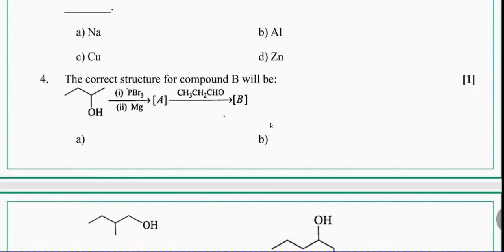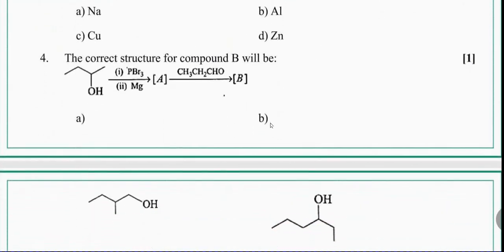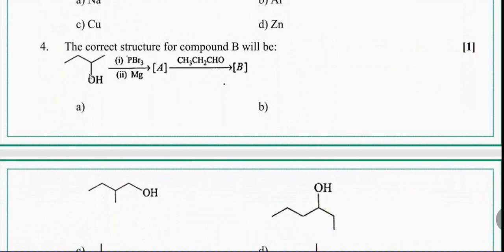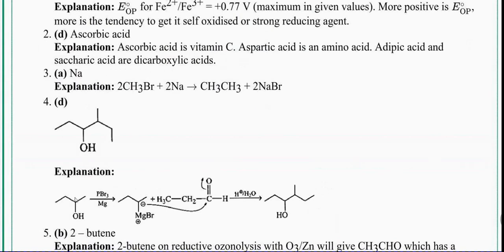Next question: the correct structure of the compound B will be? What's the name of this compound? 2-butyl alcohol, 2-butanol. When it is treated with PBr3 and Mg, we know that Mg will have the positive charge in the Grignard reagent.